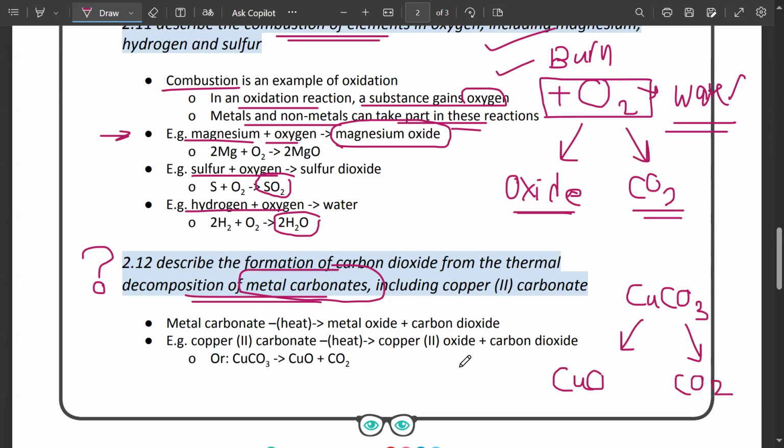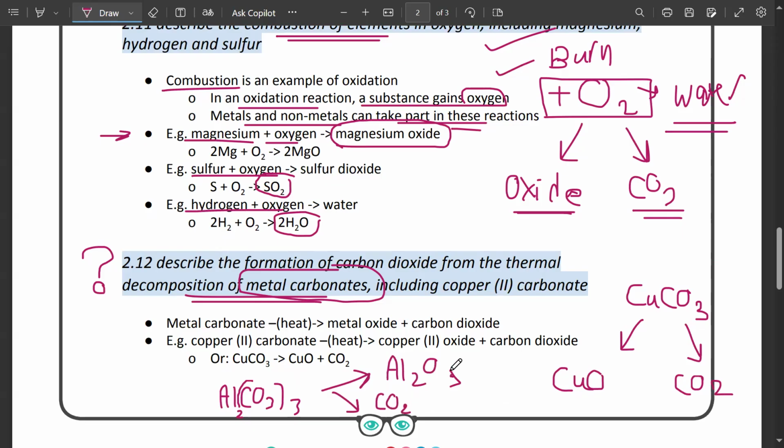Tell me another metal carbonate. Any. Always. Metal carbonate is the aluminum. ठीक है, Al, CO3. Al2(CO3)3, ये 3 हो जाएगा, right? क्योंकि Al is +3 and CO3 is -2. If I decompose Al2(CO3)3, अब यहाँ मेरे पास एक मेटल ऑक्साइड बनेगा, which means Al2O3 will be formed, और साथ आगे पास बनेगा CO2.